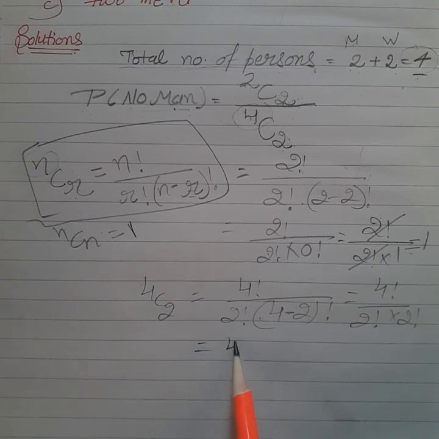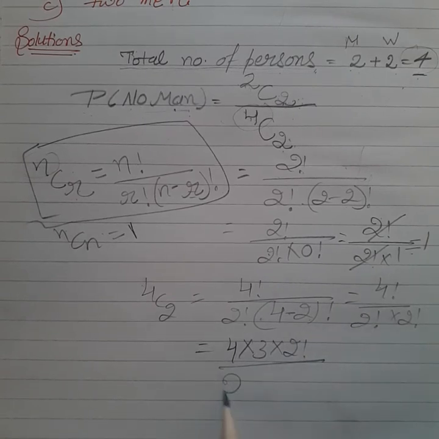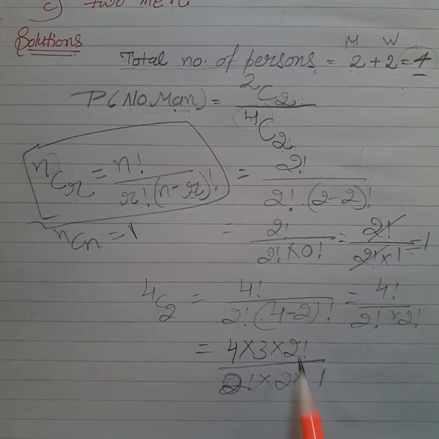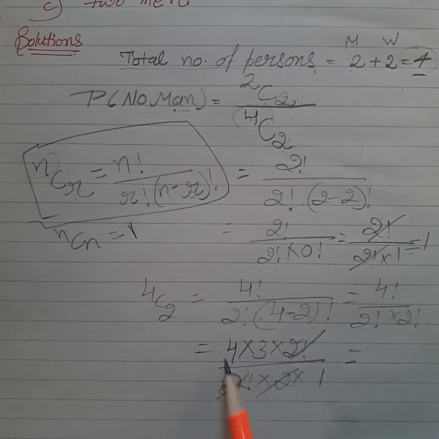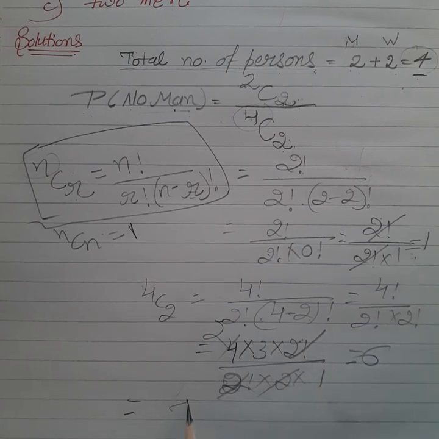You can open the 4 factorial up to 2 factorial, and write 2 factorial as it is, and by cancelling 2 factorial from the numerator and denominator, and cancelling the 4 by 2, you get the answer 6. So the answer of the numerator is 1 and the denominator is 6. So you get 1 upon 6.